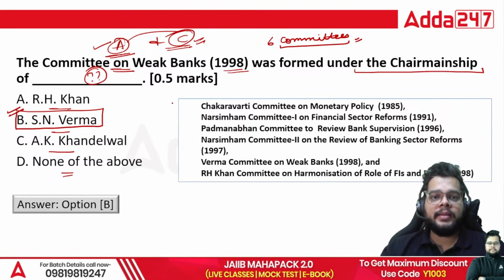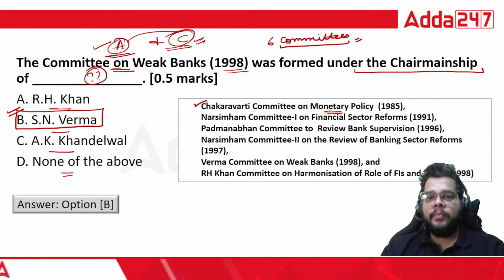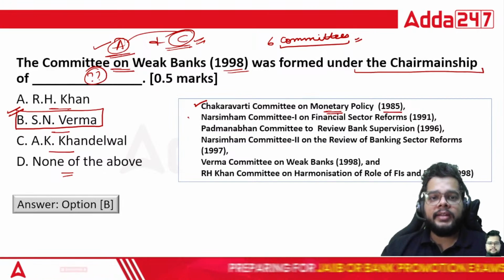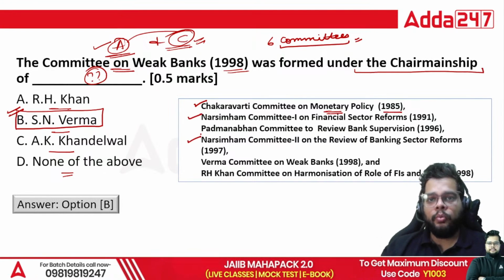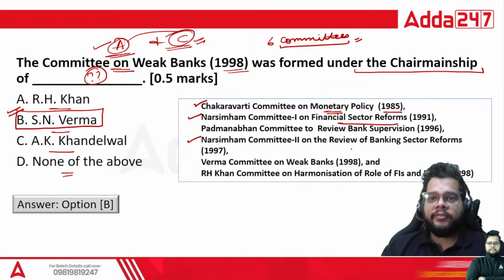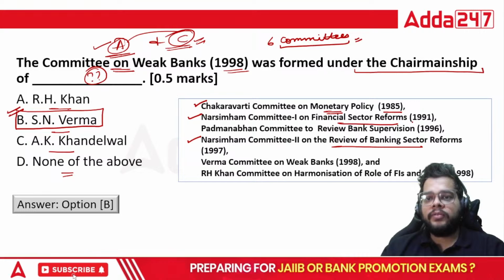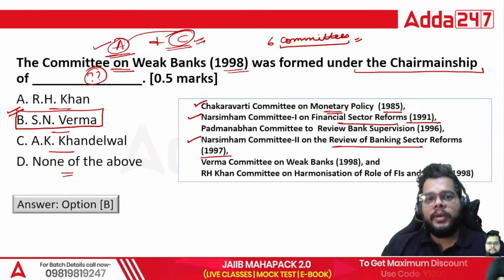These are the six committees, starting off with Chakravarti Committee. It is for the monetary policy. So Chakravarti Committee on Monetary Policy 1985. Narsimham Committee 1, Narsimham Committee 2. One was for financial sector reforms. Two was for review of the banking sector reform. One was formed in 91. Two was formed in 97.